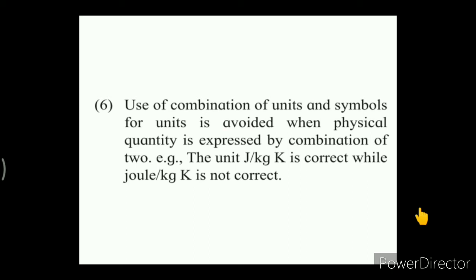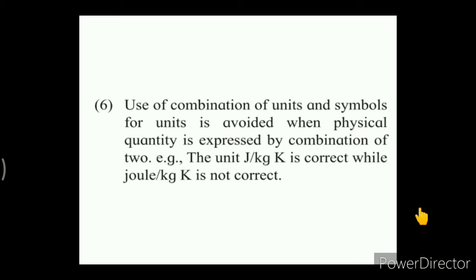Whenever you are writing any unit, you have to keep this in mind. The measurement may be given, for example, the length is to be given with the unit as meter. Okay, over here we are using the symbol only, but sometimes combinations of units come up. For example, the density is to be given as kilogram per meter cube.